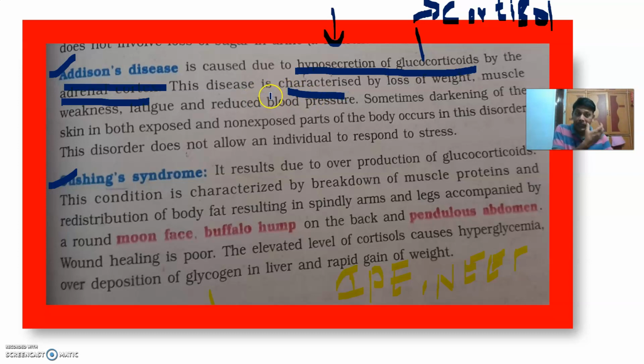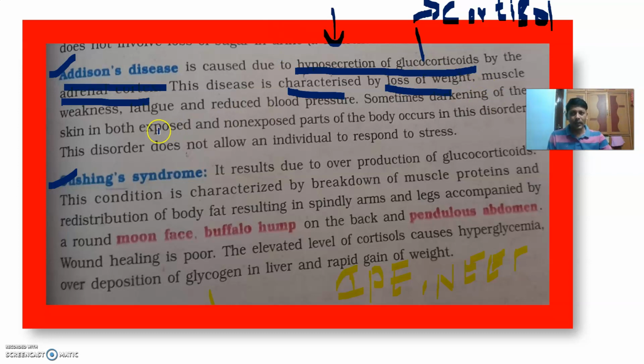This disease can be characterized by loss of body weight, muscle weakness, fatigue, which means tiredness, and reduced BP.